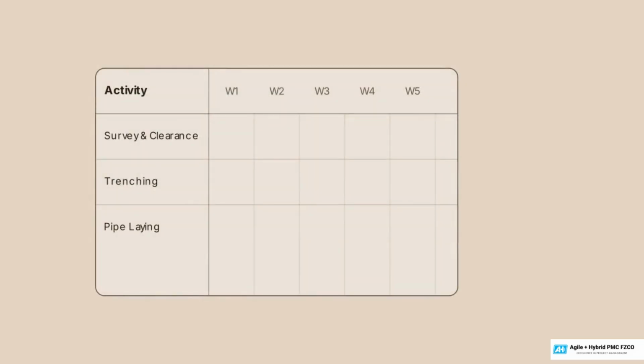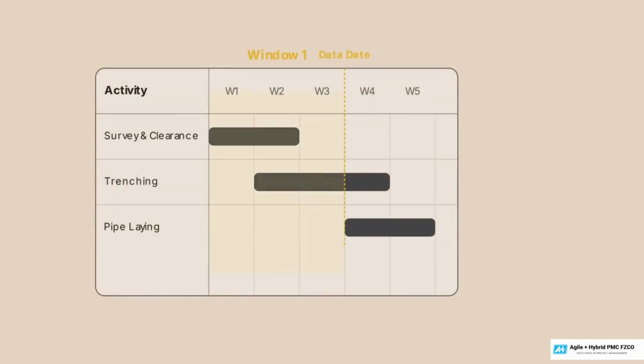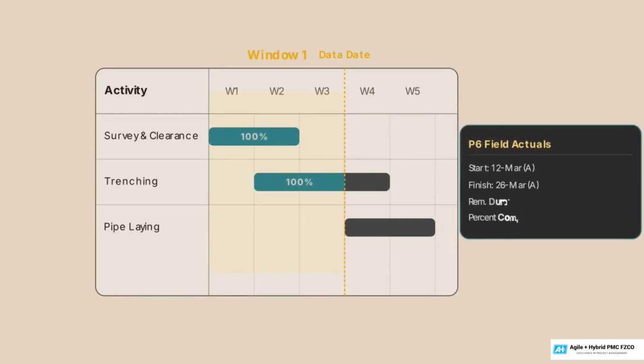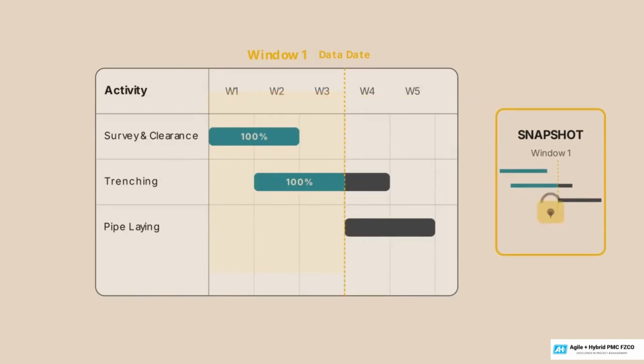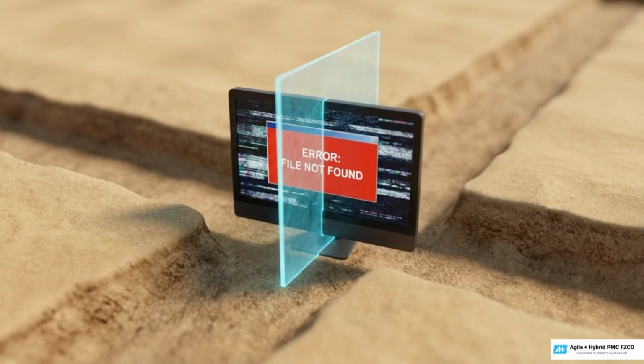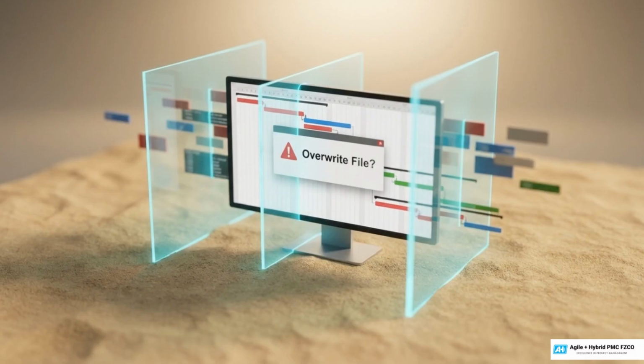Step 3 updates the schedule by setting the data date, the exact cutoff for Window 1. Field actuals are entered into P6: start and finish dates, remaining durations, and % complete. Step 4 saves a discrete snapshot, locking the project state. Failing to save clean snapshot files removes the data trail. Writing over the previous month's schedule deletes historical timeline data, making forensic backtracking impossible.